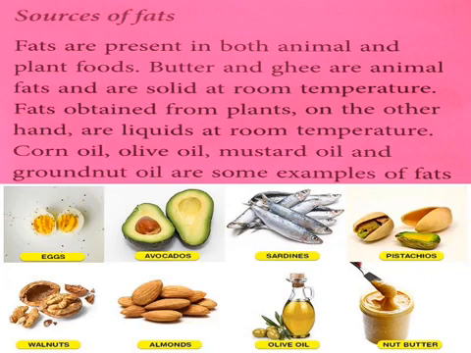Sources of fat. In which foods are fat components found? Butter, ghee or the animal fats, which are solid at room temperature. Fats are obtained from plants also, but they are liquid at room temperature. For example, corn oil, olive oil, mustard oil, groundnut oil, all these you may know. These are all examples of what? Fats.